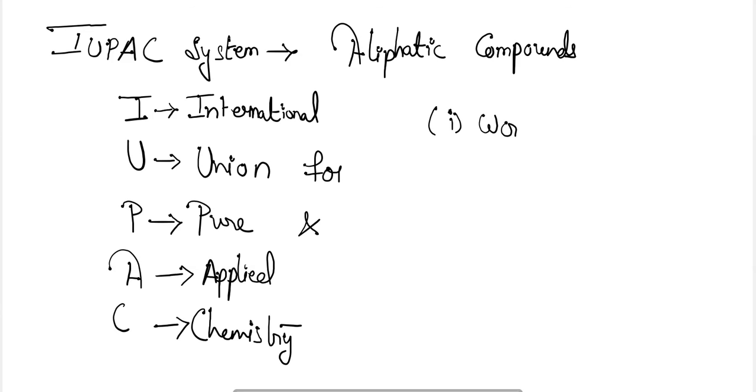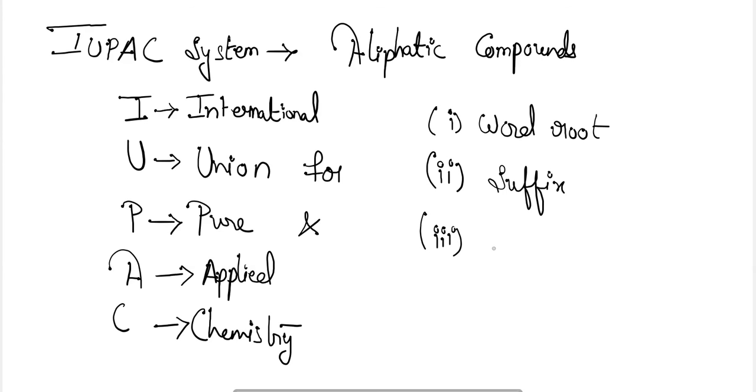The rule is that first we have to see the word root. Then the suffix is used, and then we use the prefix. So first we have to study the word roots, then we will study the suffixes and the prefixes. Okay, so let's start with the word root. So what is the word root?